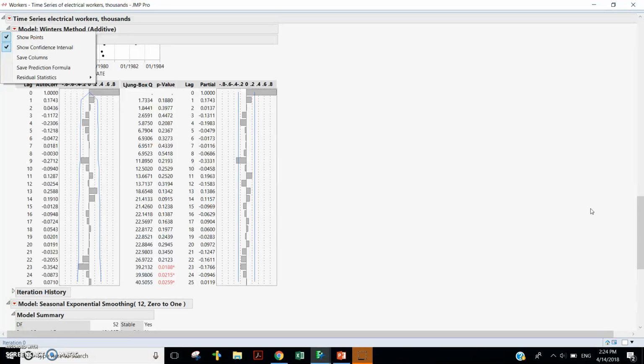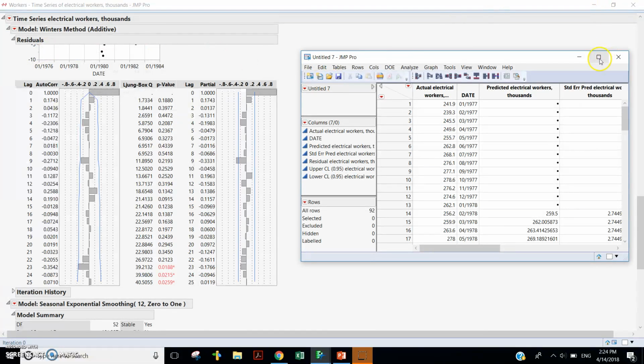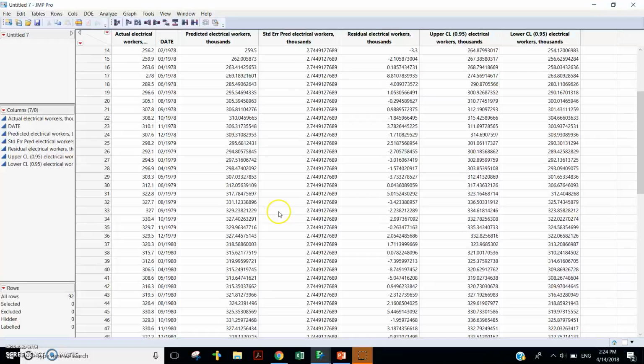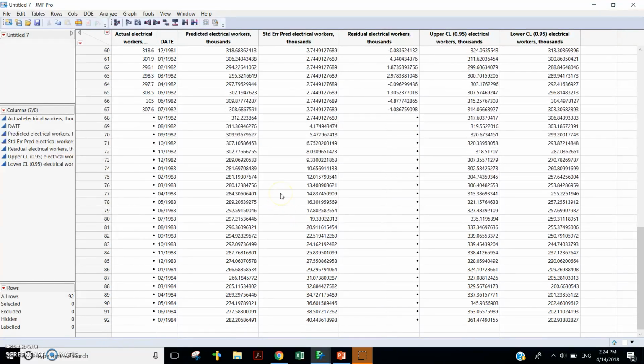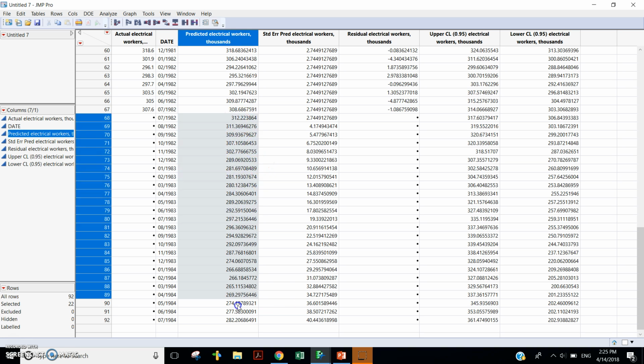So we set our time series in the launch window for predicting 25 periods in the future, and we will use the Winters' model since it was better. So we can save a table with our prediction formula. And if we go to the table and scroll down to the bottom, we can see our 25 values in the future. As you can see in the actual electrical workers column, there's nothing. And to the right of that, in the predicted electrical workers, there are 25 forecasted values. The forecasts that appear above that are the one step ahead forecasts, which we saw earlier.